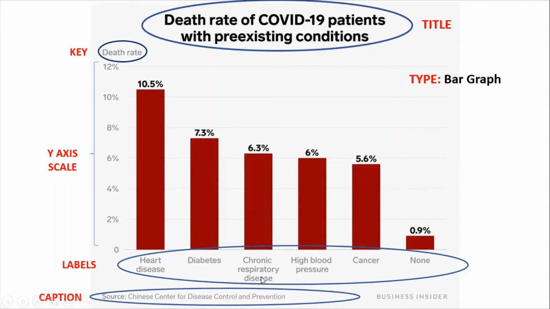Chronic respiratory disease and high blood pressure show similar rates with 6.3% and 6% respectively. These two conditions show lower rates than the main ones. In the last position, we can see cancer. It has the lowest rate with only 5.6%. Conclusion: this graph reveals that people with heart disease and diabetes are more likely to die in case they contract COVID-19.